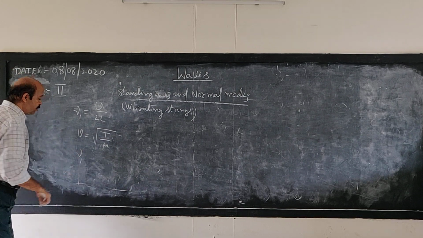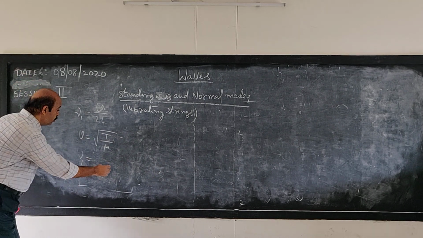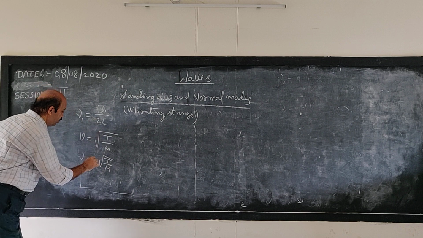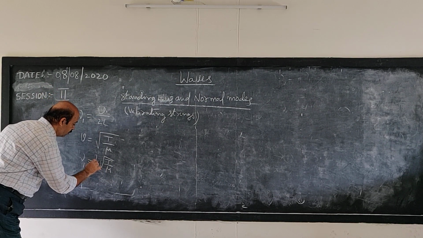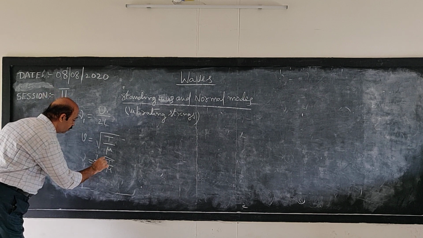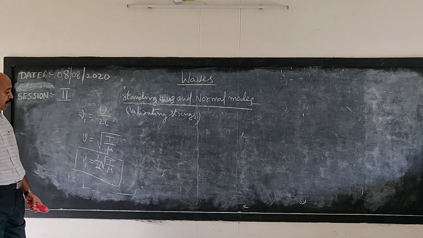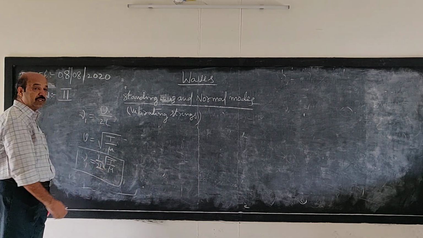Therefore, the expression for fundamental frequency can be written as ν1 is equal to 1 by 2L into root of T by μ. So this is the expression for the fundamental frequency of vibration of a stretched string.